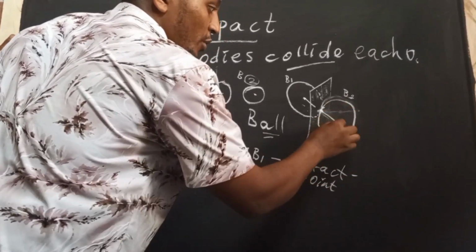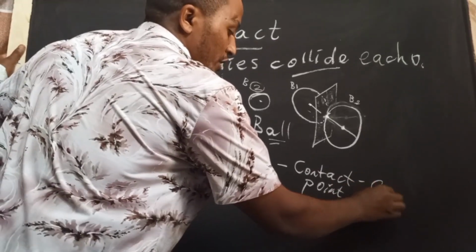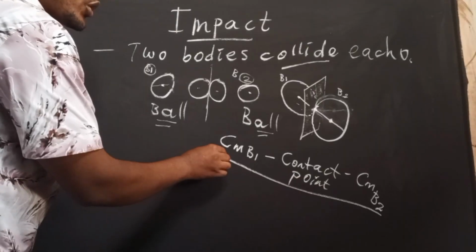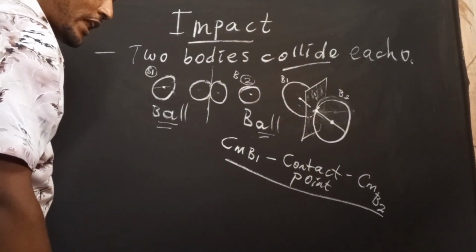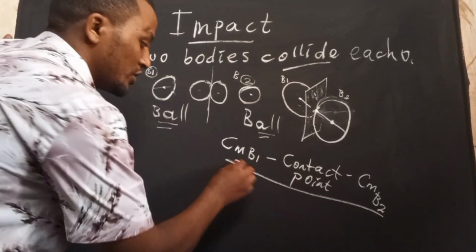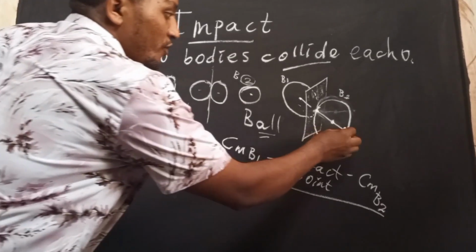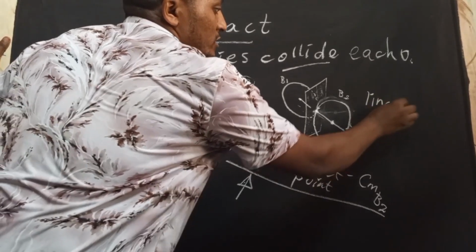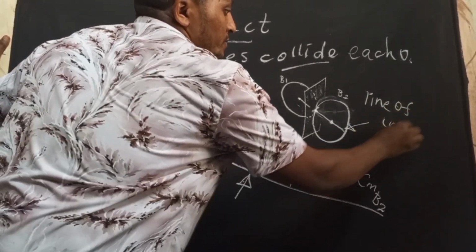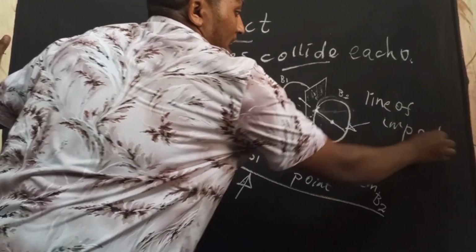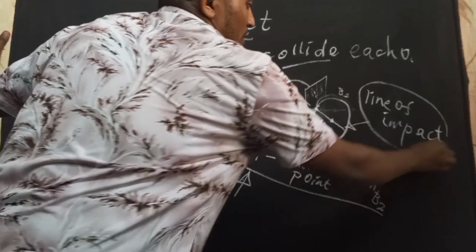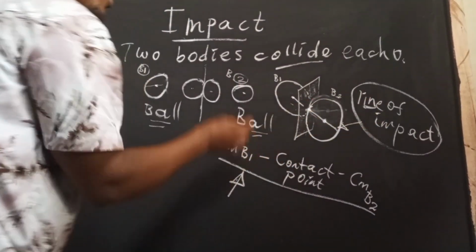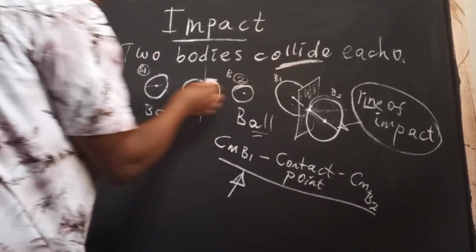And the third point is the center of mass of B2. So this line is called the line of contact, the line of impact. We can say this line is the line of impact. This line of impact is the line that is created by the collision between two particles.